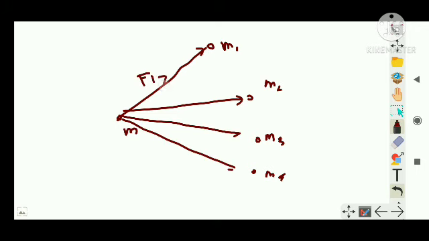Let's say this is F1, this is F2, this is F3, this is F4, and it goes on till the nth particle, right? So as per the given figure, the force exerted by a particle on another particle remains unaffected by the presence of any other particle in the space. That is the principle of superposition.